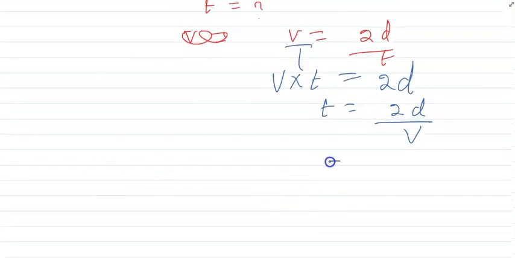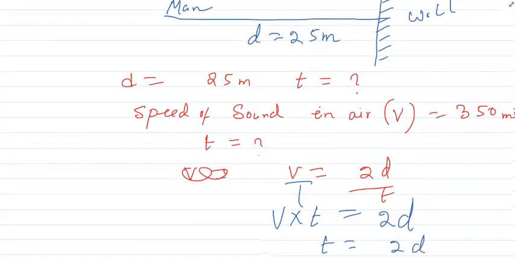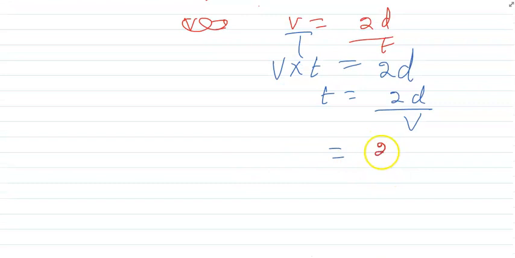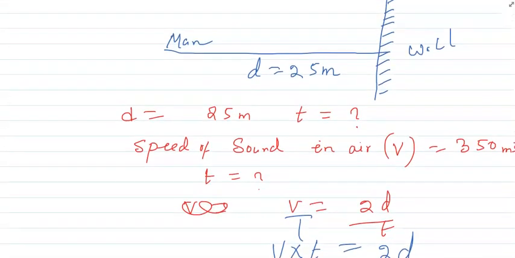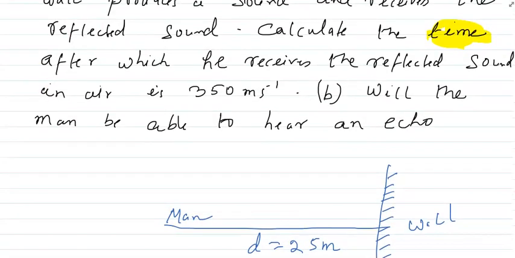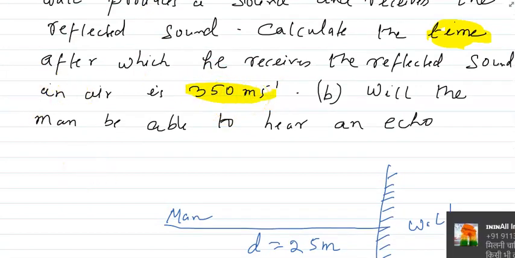So what is D given? The D is given 25 meter. So 2 into 25. And what is V given? What is the velocity given? The velocity is 350 meter per second. Are you getting?